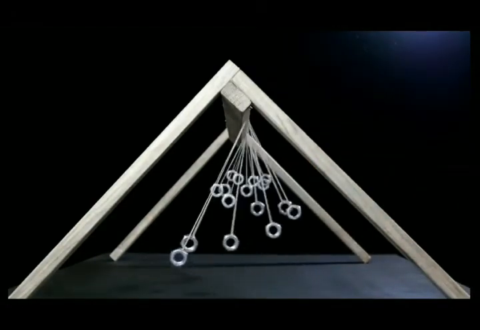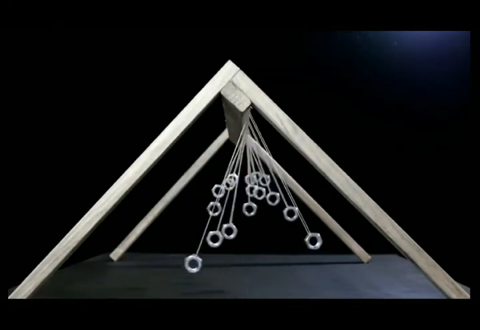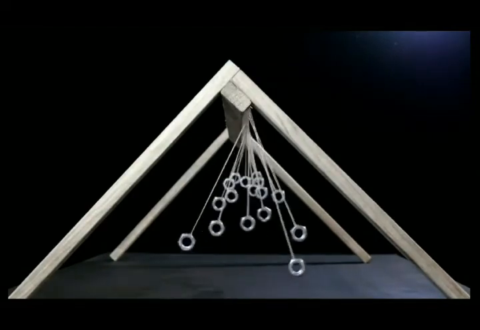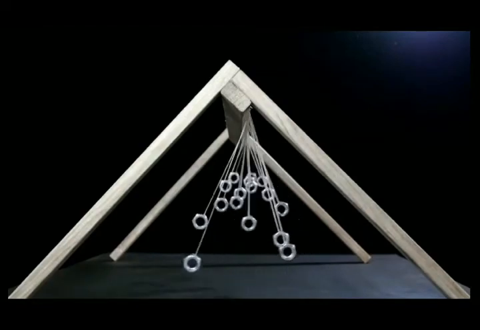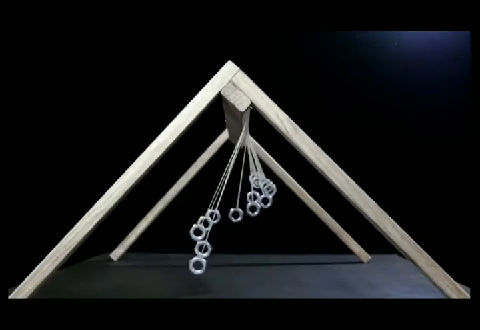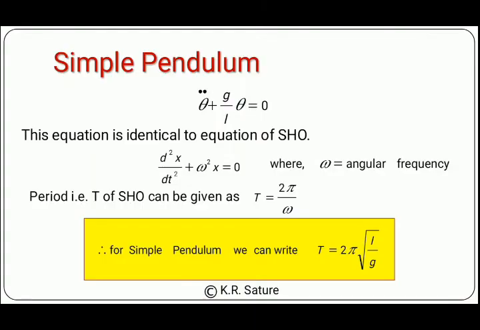As you can see here, we can make such a pendulum wave by that equation, and how it is made, we will discuss once the video is completed. See how beautiful it is. It is a simple pendulum, a number of pendulums are there, and finally we can get that beautiful pattern. So that pattern is made with the help of this time period.